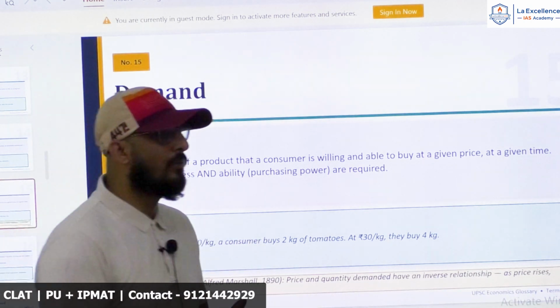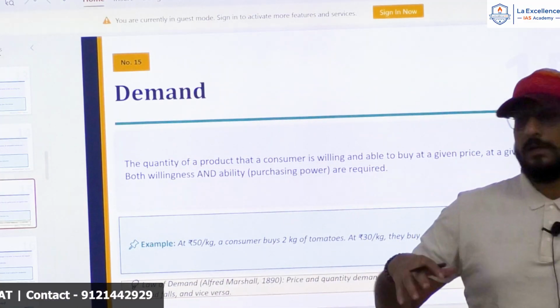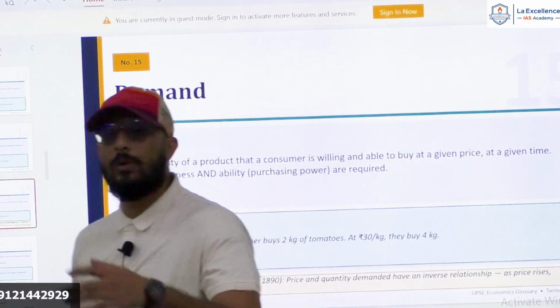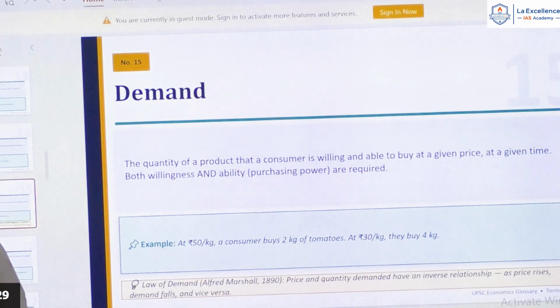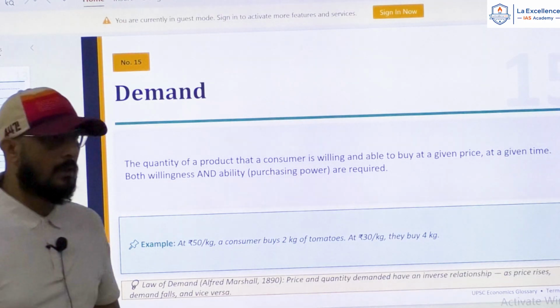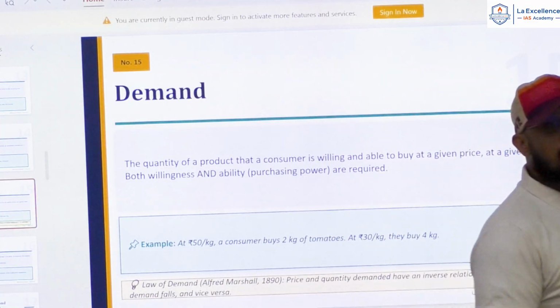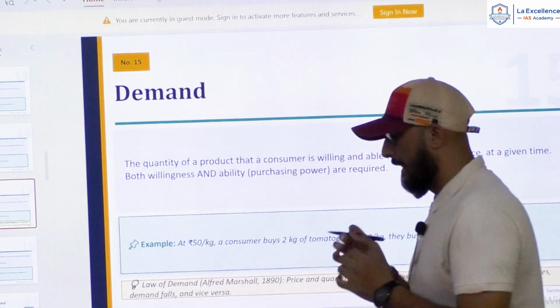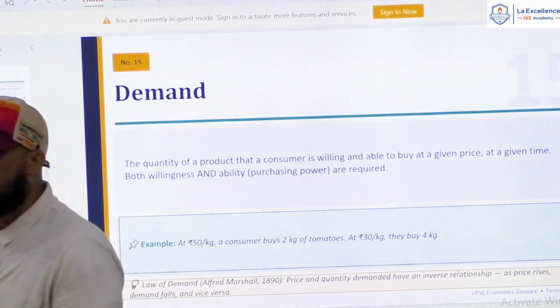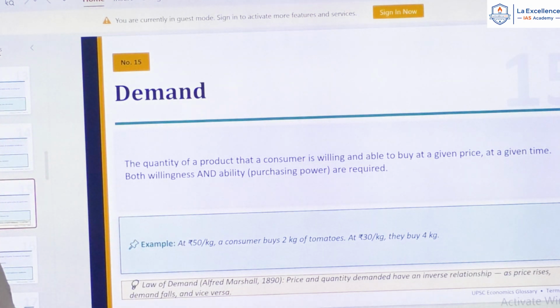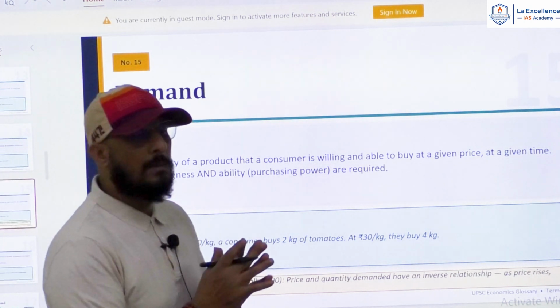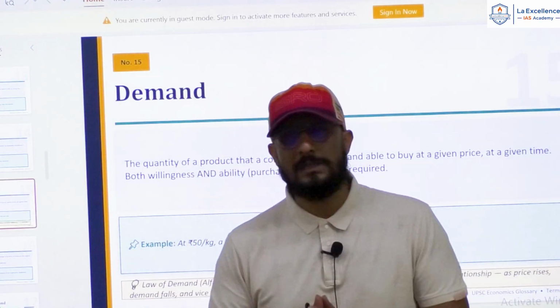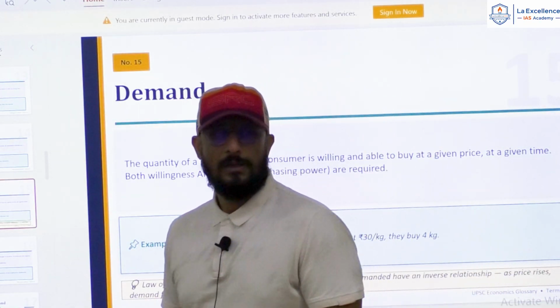So, usually we talk about this. There is a high demand for something, there is low demand for something. Can I say that? There is high demand for gold, there is high demand for UPSC coaching, or there is less demand for so and so. Now, demand is a very important aspect in the economy. It is a market force, which is very important. The importance of a good or service to a large extent is dependent on demand, right?